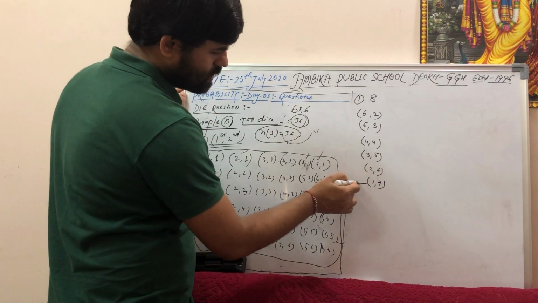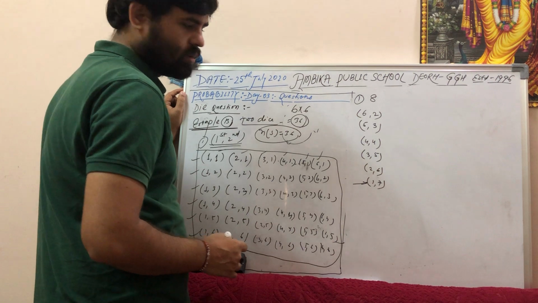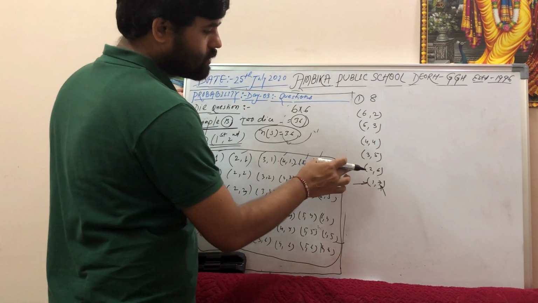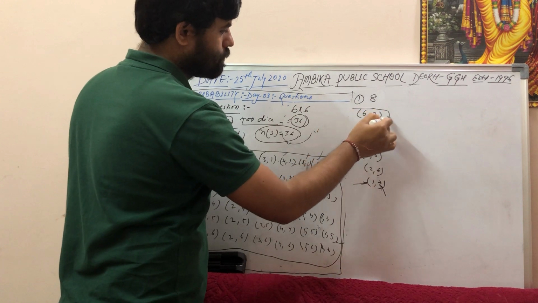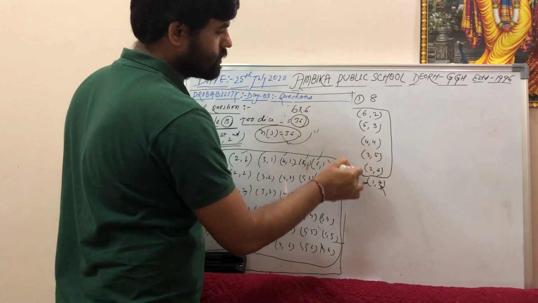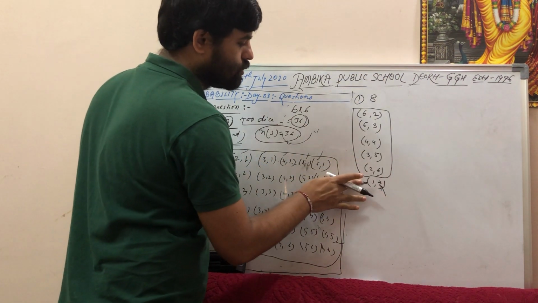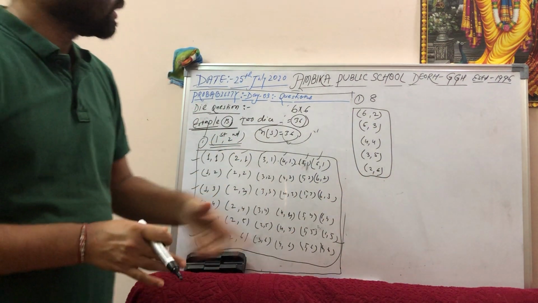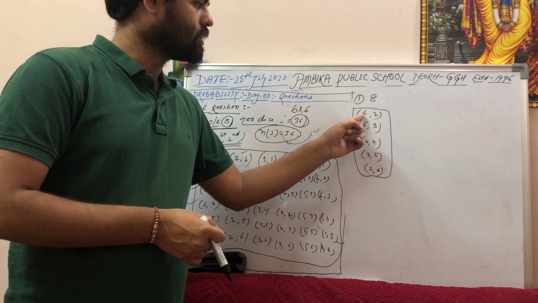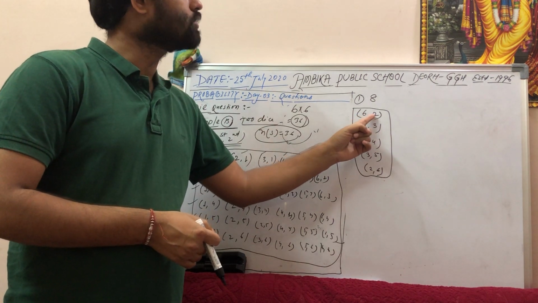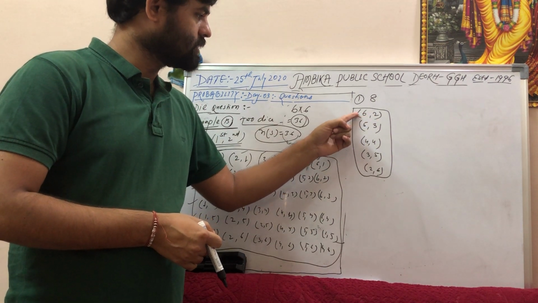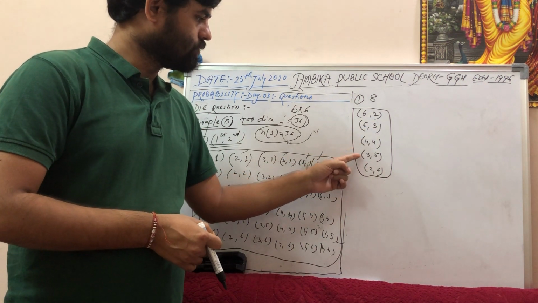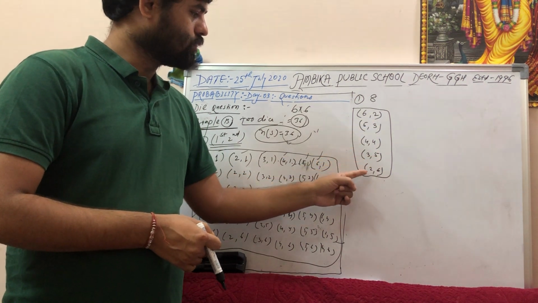But you tell me, is it correct? Is 7 possible on any dice? No, right? So that means the maximum combinations possible for getting a sum of 8 are these. This one is not correct, so we will delete it. So if I have the first dice with a maximum value of 6, then the second should be 2. Similarly, I am decreasing 6 to 5, then it will be 3. 5 to 4, then it will be 4. Then 4 to 3, it will be 5. 3 to 2, it will be 6.